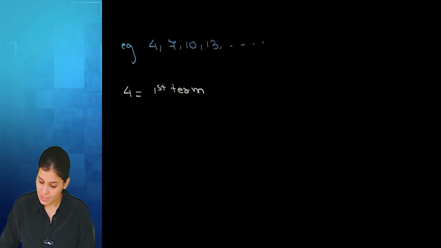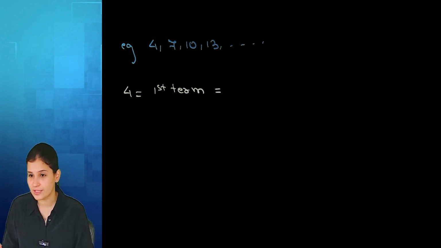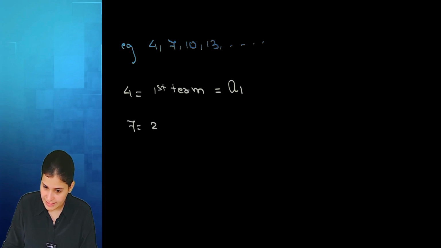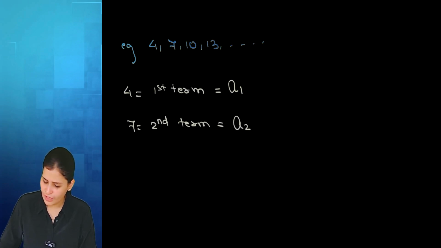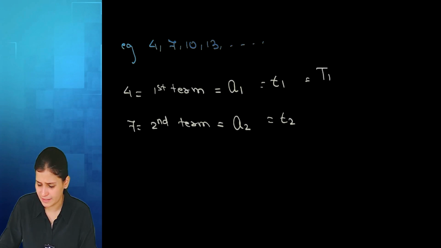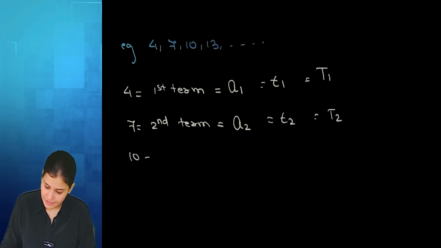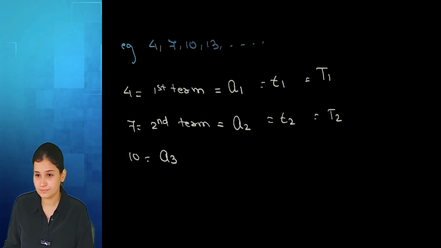Agreed? Yes, ma'am. So what we can do is use notation. We can use any small letter and a suffix where we write the location. If I am using small a, then it is the first term, term 1. So, A1. 7 is my second term, so this will be A2. If I want, I can also write T1, T2. In some cases we have seen capital letters also, but hardly. Usually we see small letters. Then 10 will be A3. Yes or no? Yes, ma'am.